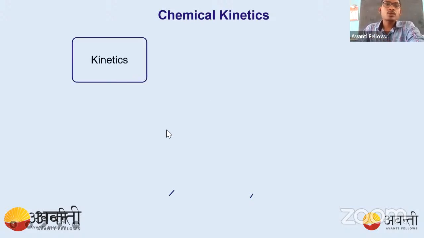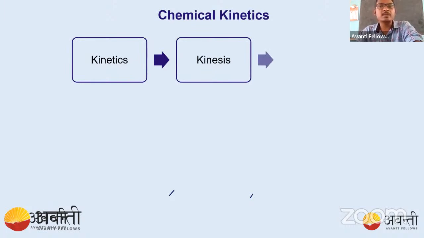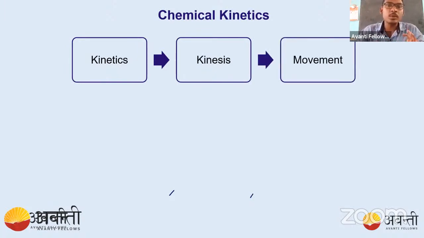Kinetics comes from a Greek word, kinesis. And what do we mean by kinesis? Kinesis means movement. That means in this chapter, we are going to study the movement of any particular reaction. Suppose there is a change from A to B. Here we are going to study how this change takes place with respect to time. So this is what we are going to discuss today.